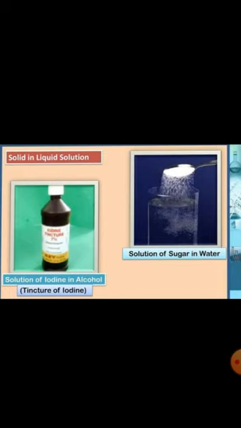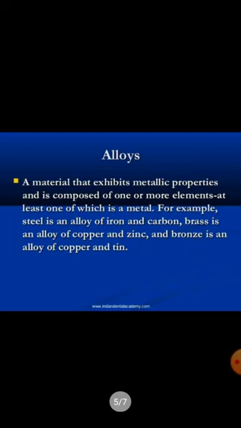Now before we see the other examples, let us discuss what is an alloy. An alloy is a homogeneous mixture of two or more metals or a metal and a non-metal. Can you give an example of an alloy? The gold that is used for making ornaments is an alloy of copper and gold.